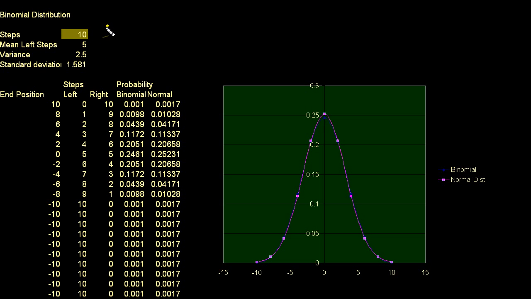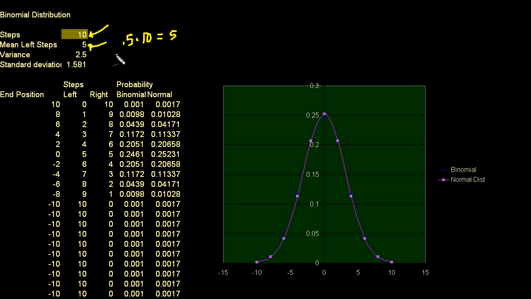This is the number of steps I take. This is the mean number of left steps. And we figured out the mean of the binomial distribution is essentially the probability of taking a left step times the total number of trials. And so that's equal to 5. That's where that number comes from.